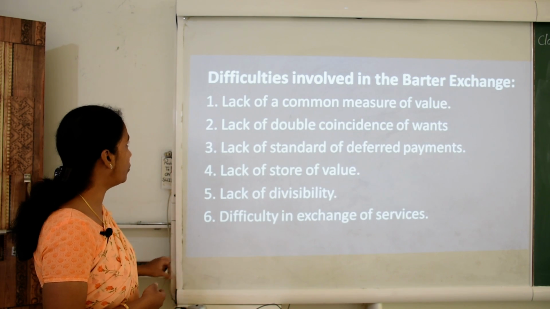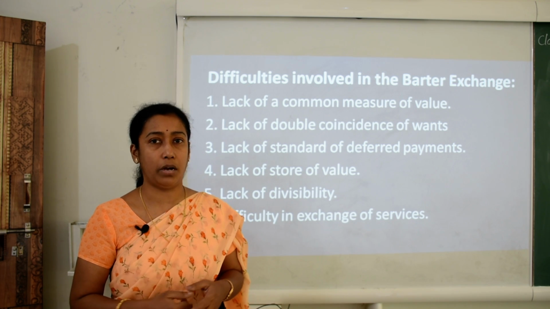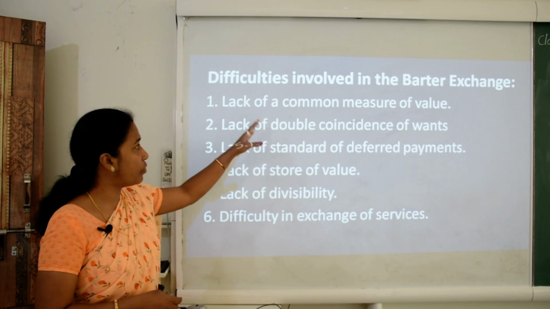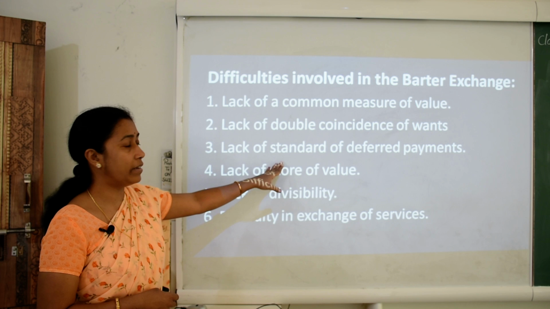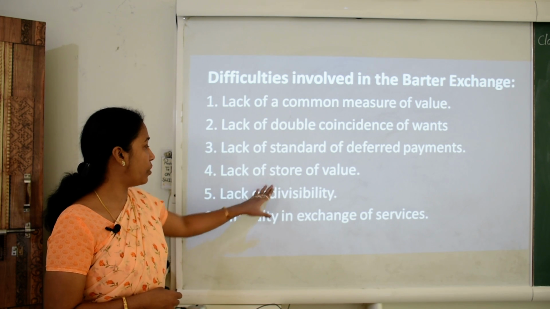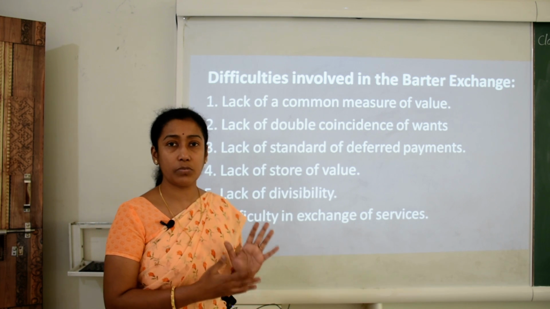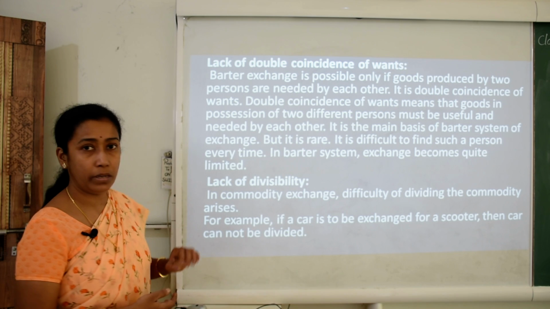The economy was dominated by this system only. But there were certain difficulties, or drawbacks, of the barter exchange system. These were lack of a common measure of value, lack of double coincidence of wants, lack of standard of deferred payments, lack of store of value, lack of divisibility and difficulty in exchange of services. These were some of the drawbacks of the barter system of exchange. Now we will do this one by one.